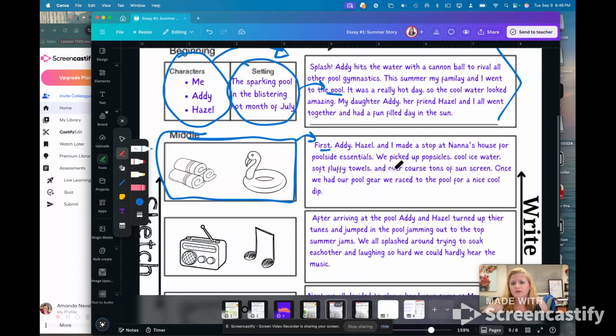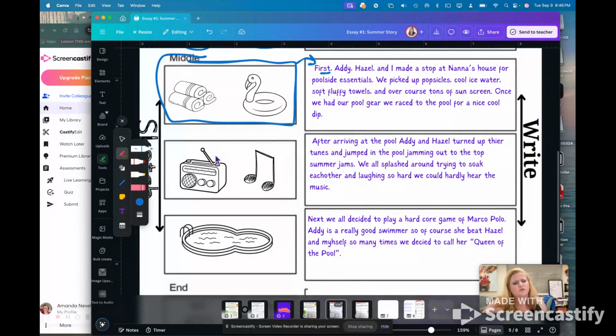Once we had our pool gear, we raced to the pool for a nice cool dip. Okay, and yes, I don't have too many errors. There are a couple I've put in there, see if we can find them later. But right now I'm just getting my ideas on the paper and trying to make sure I have a good explanation of the sequence of events in my story.